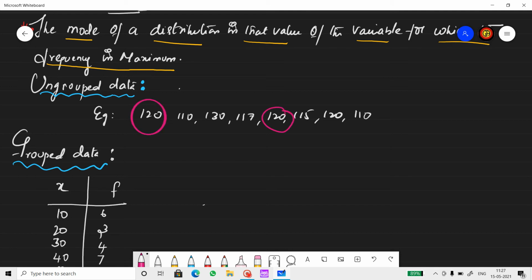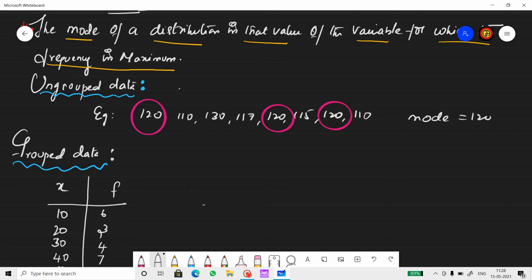One time, 2 times and 3 times. Whereas the remaining numbers were not repeated as many times as 120 is being repeated here. Hence, mode equals 120. So this is how we find mode in case of raw or ungrouped data.